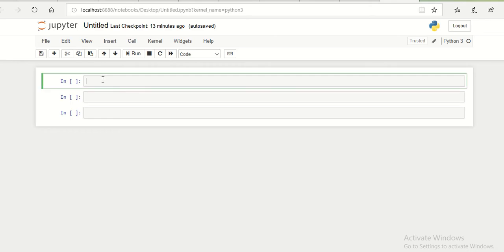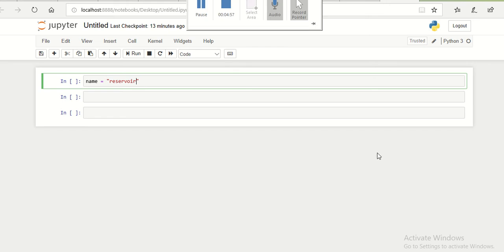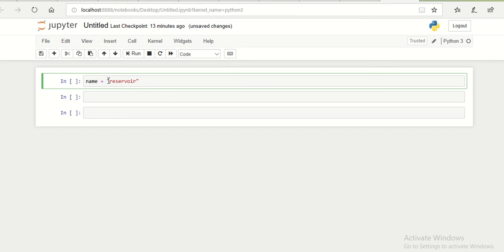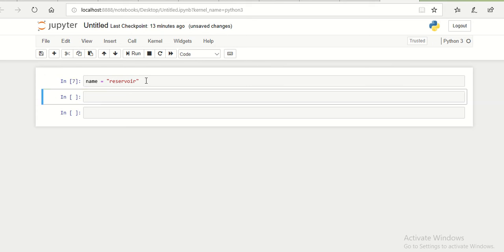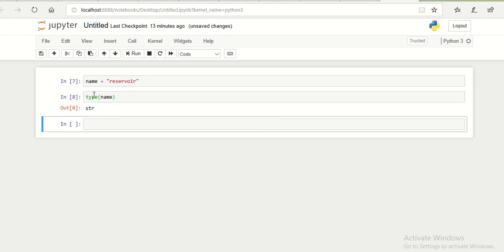For example, let's say I have a name, and we want to assign the string "reservoir" to this name. Here, as you can see, I use double quotation marks, and inside them I write reservoir. So this name variable, we can check the type of name, and it says that the type is a string. So we defined a string variable in our case.